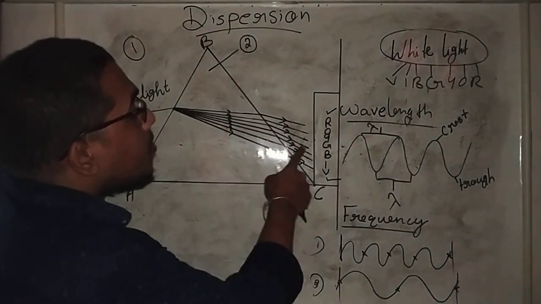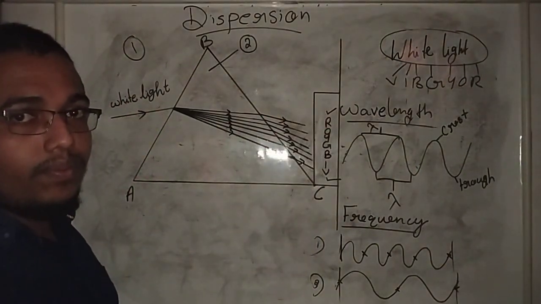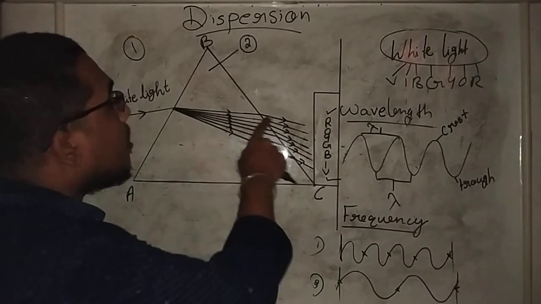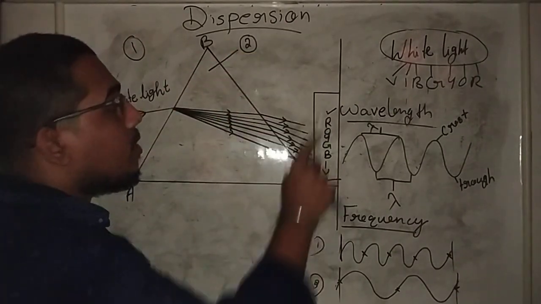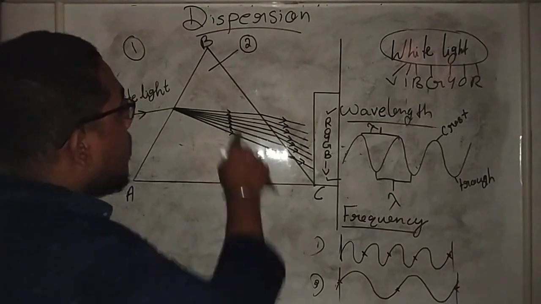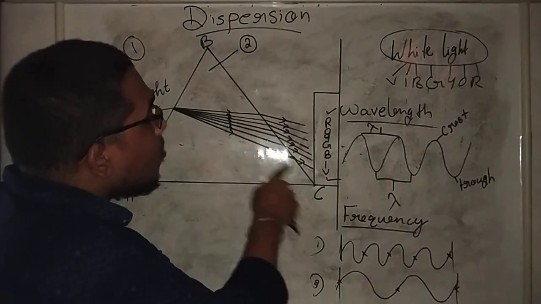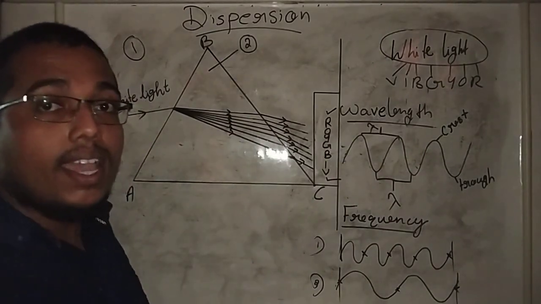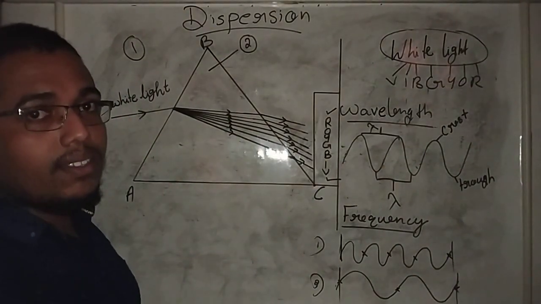That is why the spectrum is formed on the screen. If all the colors were moving with the same velocity, you would get the same beam of light on the other side, right? But here, all the colors move with different velocities and are refracted at different angles.